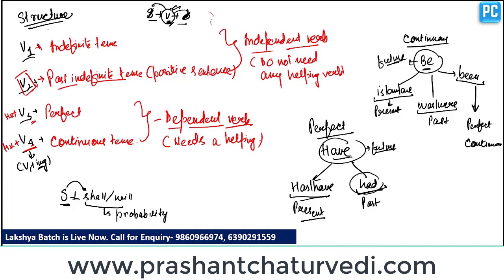like present indefinite, past indefinite, future indefinite, present continuous, past continuous, future continuous, present perfect, past perfect, future perfect, present perfect continuous, past perfect continuous, and future perfect continuous. Clear? So we'll meet in our next class, and I'll tell you the structures. I'll tell you the right sequence of structures. Before that, you have to make these structures on your own.